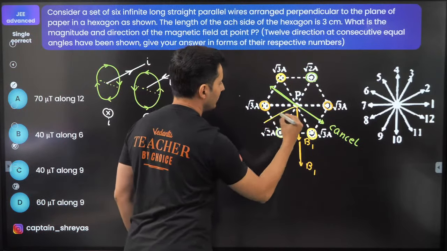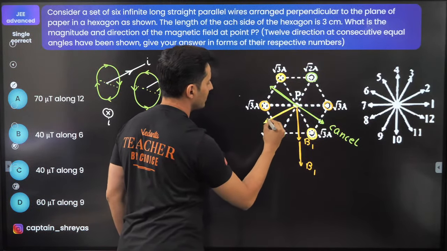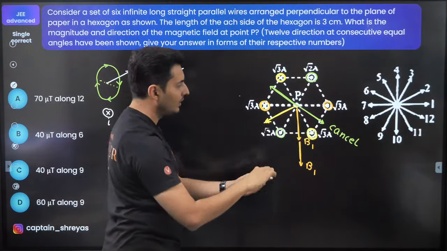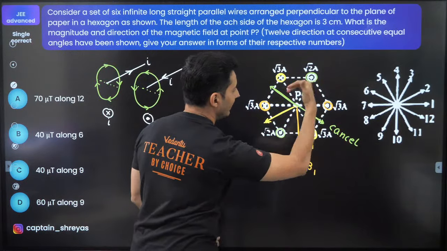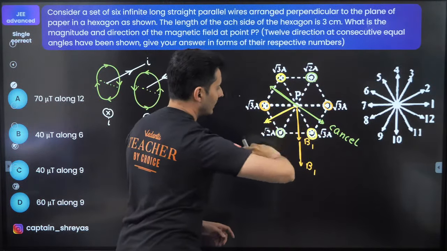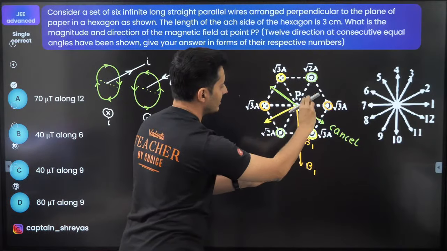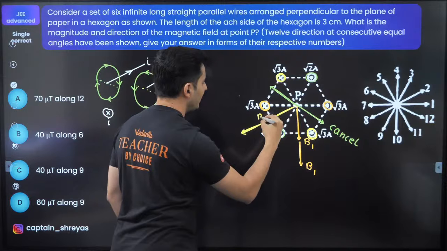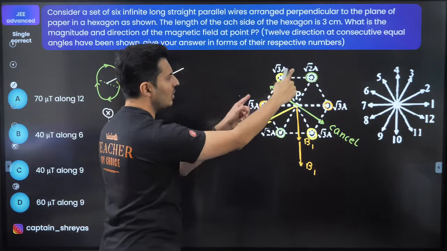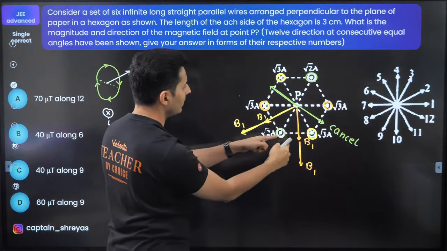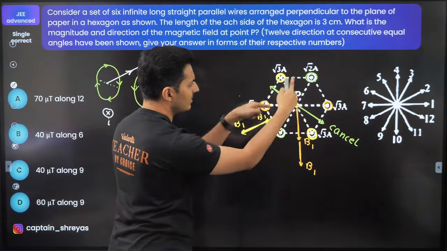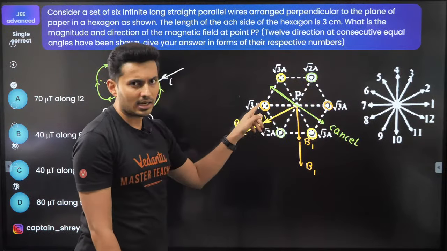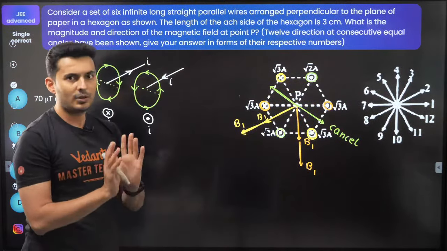At this point, the field will be in this direction. Because of this, it's a dot. The current is coming towards you, so the field will go like this. Basically at this point, again, it is just helping it out with this field. Magnitude wise, this will also be B1 and B1 because all the currents are √3 amperes. Distances are also the same. So the green one got cancelled. The yellows, the dark and the light yellows, both have got added. Do you see that, guys?